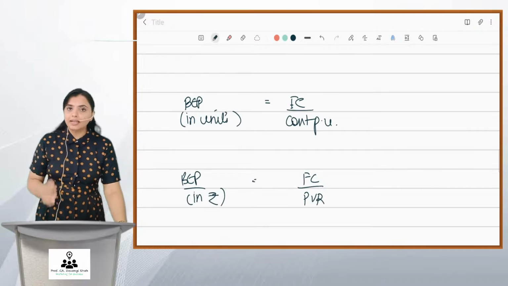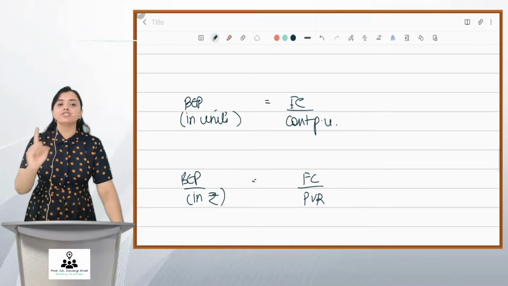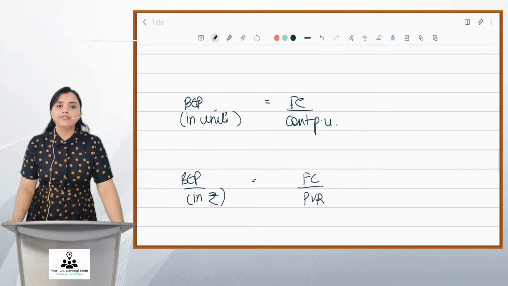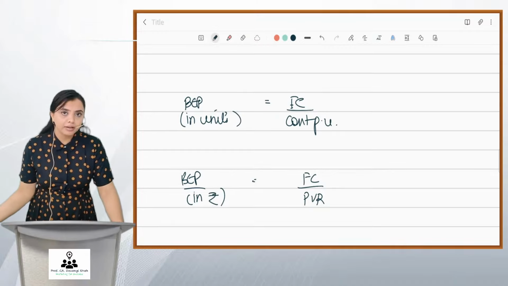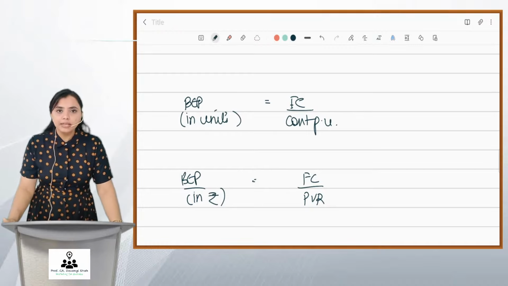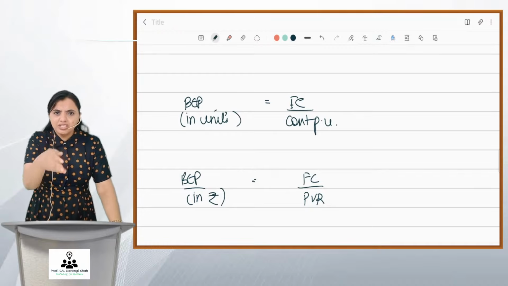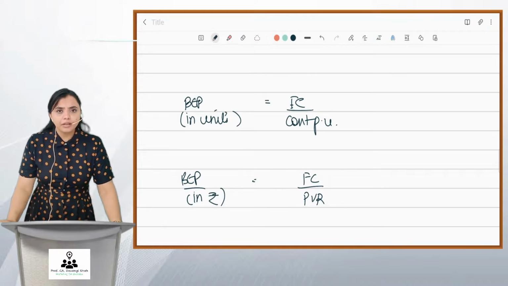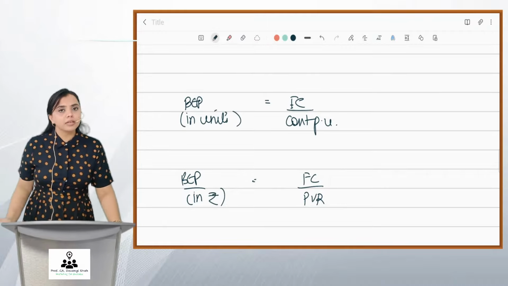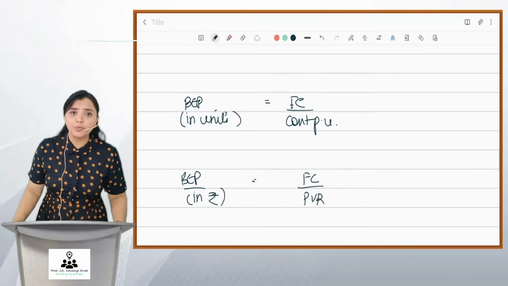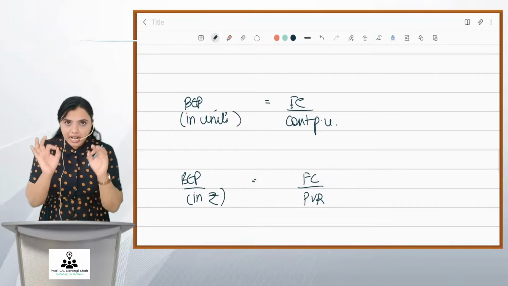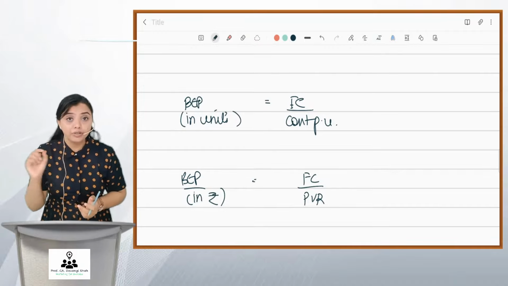But friends, like we did in illustration 1, we had just one product. In many sums that you solve, and when you use this formula, friends, the company is dealing in one product. The sums are made like this. But practically, if you see, no company deals in just one product. Right? Company is diversified. Company deals in 2 or more products. So when company is dealing in 2 or more products, how will you calculate the company's BEP?